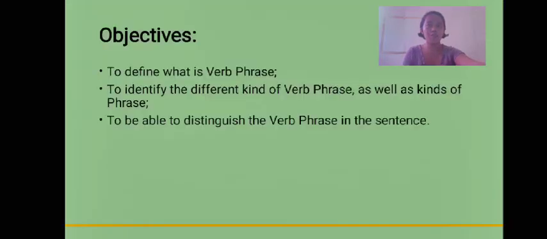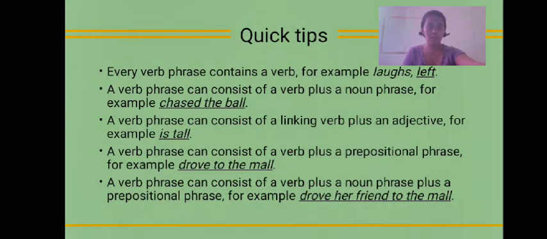First, we'll go down to our objectives, and these are to define what a verb phrase is, then to identify the different kinds of verb phrases, and the last one is to be able to distinguish the verb phrase in the sentence. Alright, so we'll go first to the quick tips.